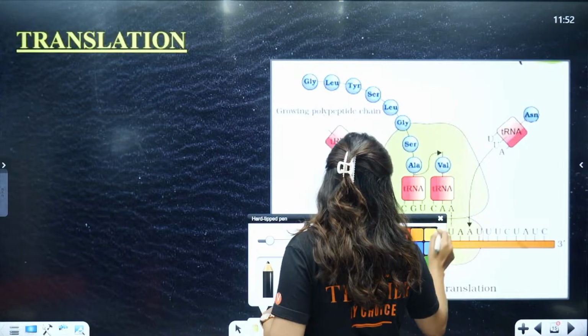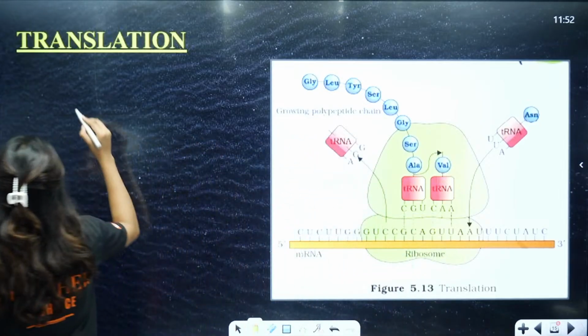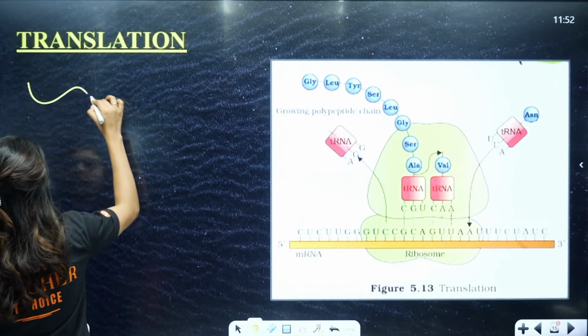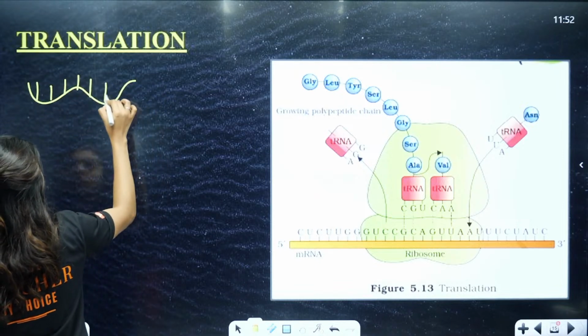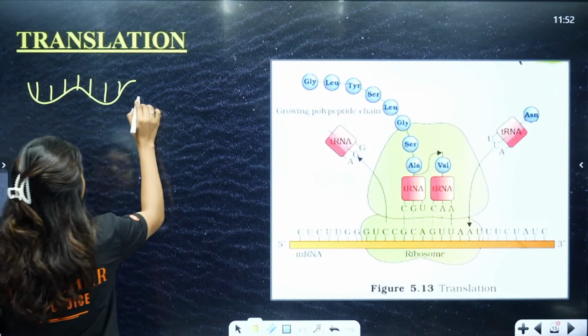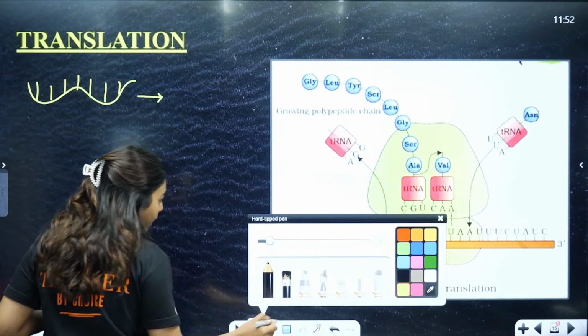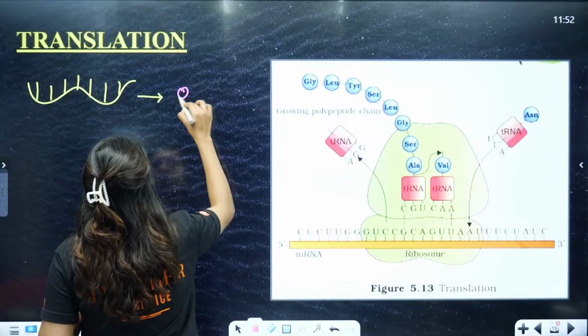So, translation, students. Here, remember, we had our mRNA. We got our mature mRNA after all the processing. Now, this mRNA has to become protein. It has to form protein.